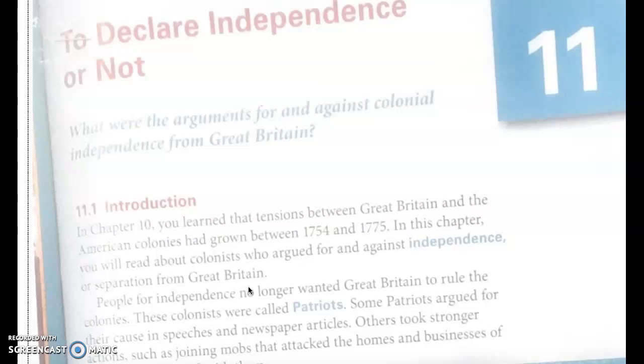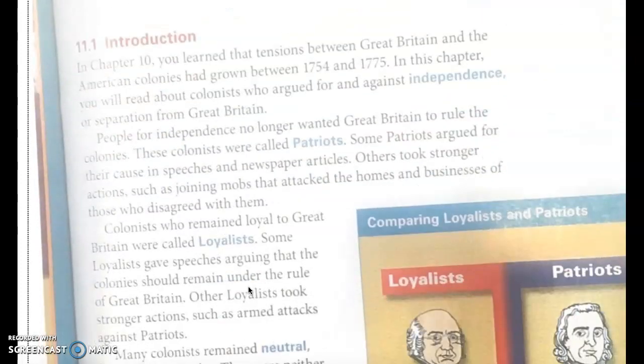So this is part 1 of chapter 11. What were the arguments for and against colonial independence from Great Britain? 11.1 Introduction. In chapter 10, you learned that tensions between Great Britain and the American colonies had grown between 1754 and 1775. In this chapter, you will read about colonists who argued for and against independence or separation from Great